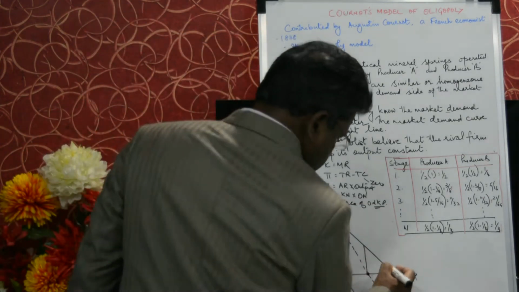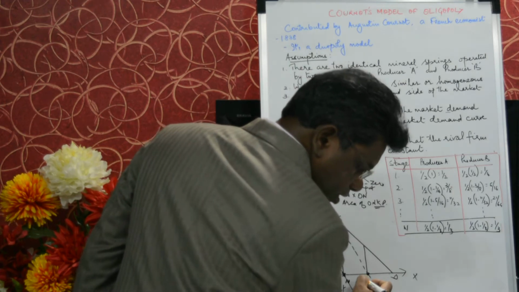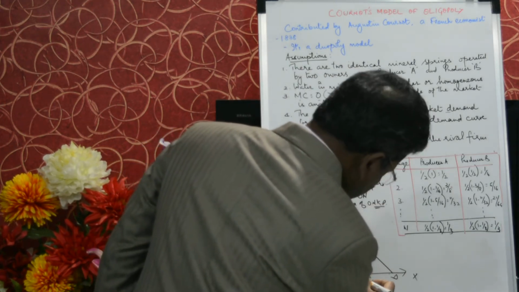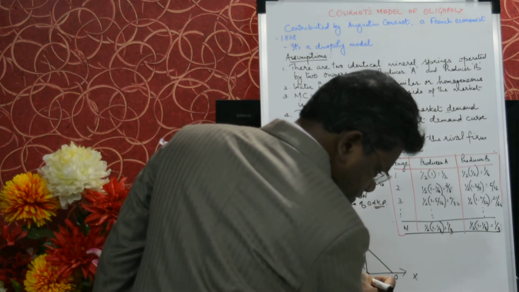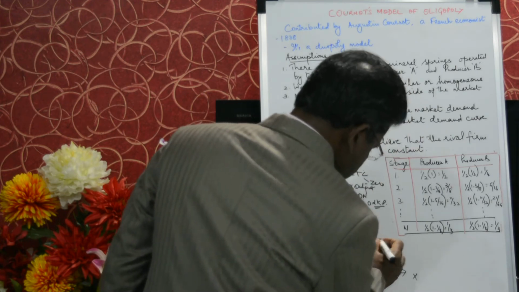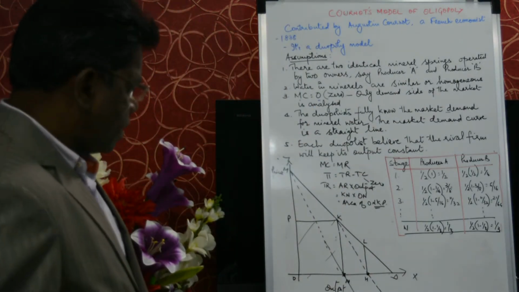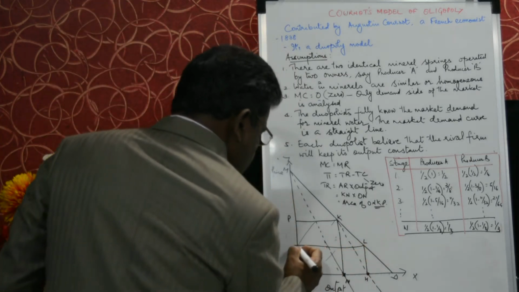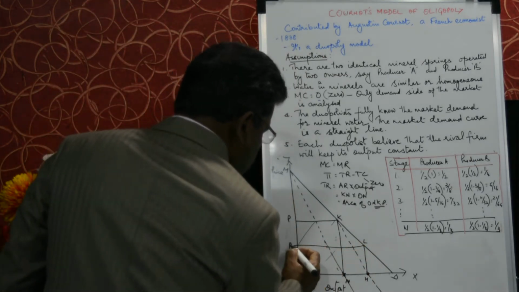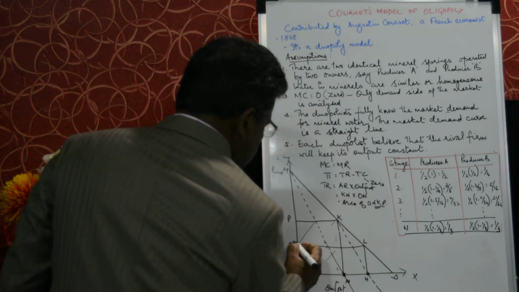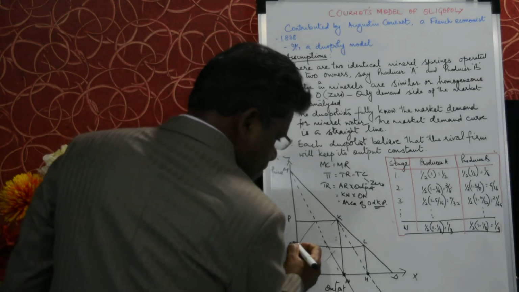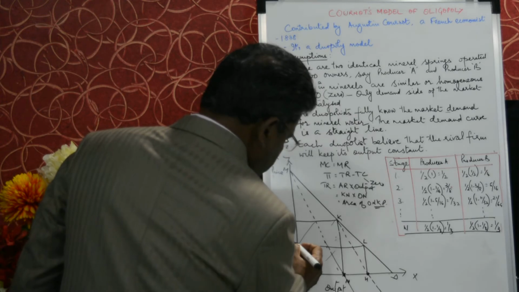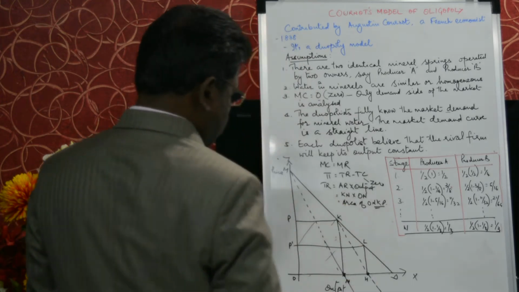Say this price is, shall we give the letter as H and give this letter as L. HL is the price, or let's say OP dash is the price.